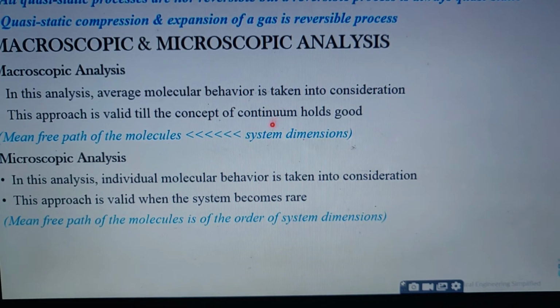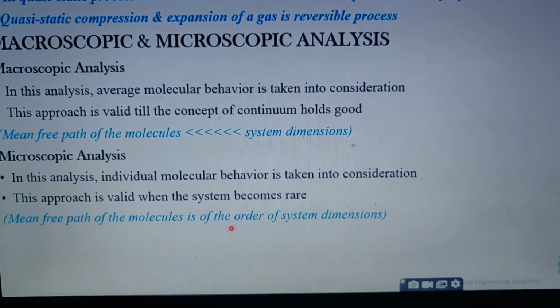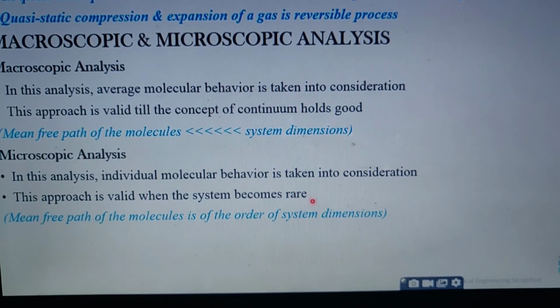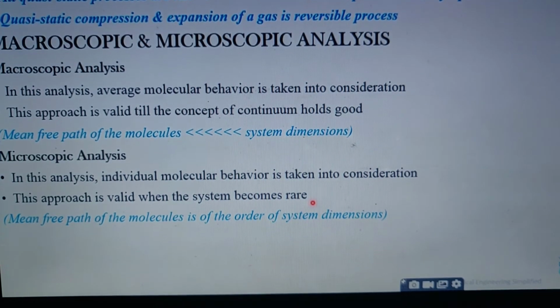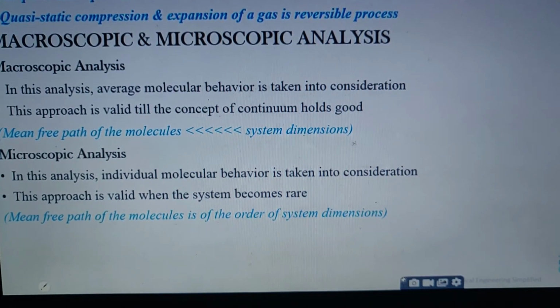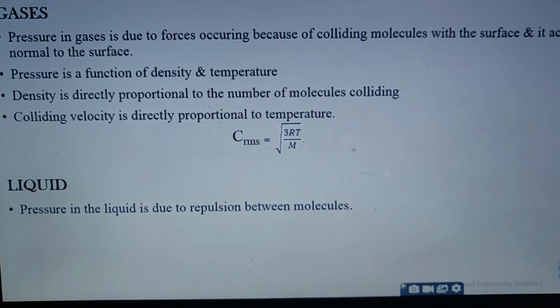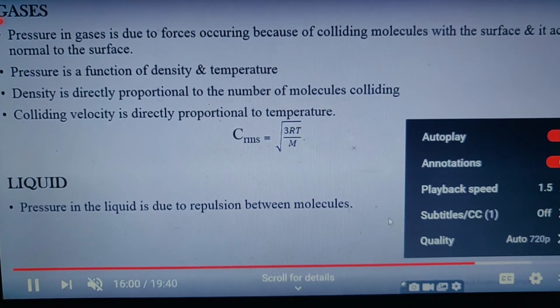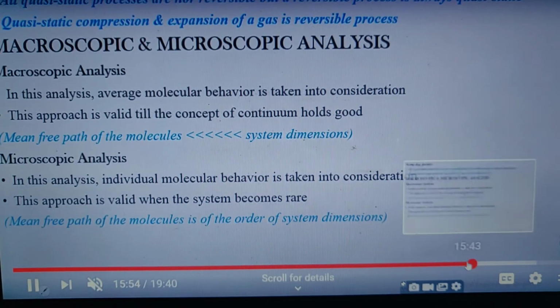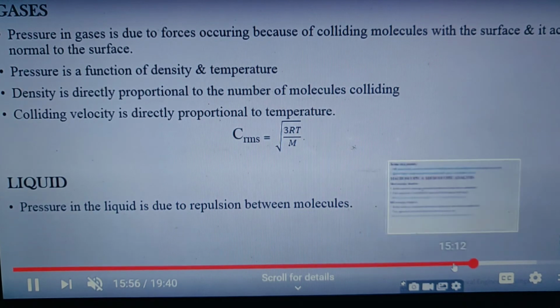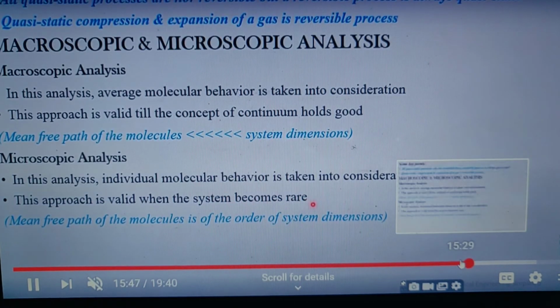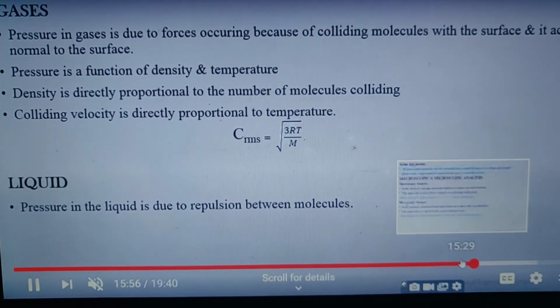This approach is valid when the system becomes very rare, meaning the mean free path of the molecule is of the order of the system dimension, but in the macroscopic approach, the mean free path of the molecule is much smaller than the system dimension.